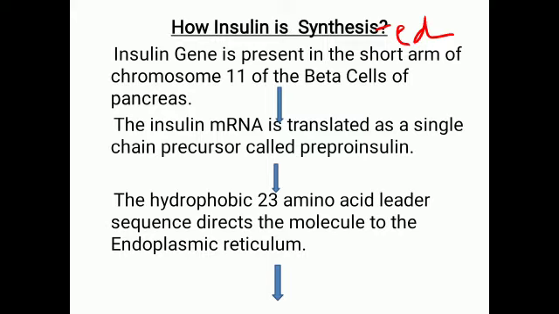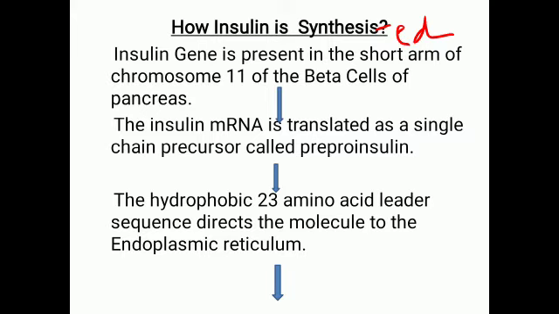Now the insulin mRNA, which is transcribed from the insulin gene, is then translated as a single chain precursor protein called preproinsulin. This preproinsulin has a hydrophobic 23 amino acid leader sequence. Now, what is this leader sequence? This leader sequence guides this preproinsulin to enter into the endoplasmic reticulum.